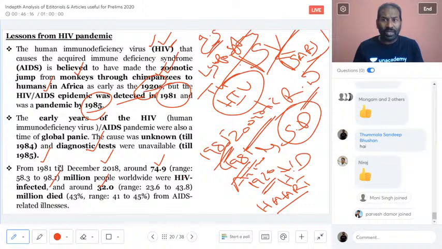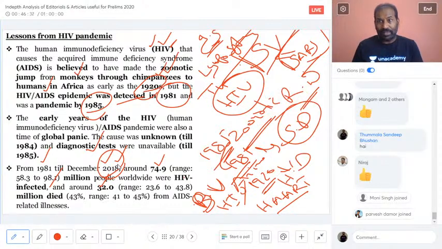So that means, look, even now there is no biological vaccine for HIV or AIDS. I'm talking about 2018, I have taken this statistic, and even till 2018 there are people dying because of HIV and AIDS. That means a biological weapon has still not gone ahead for HIV.